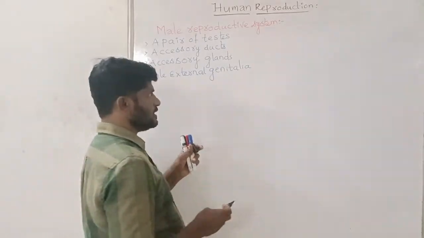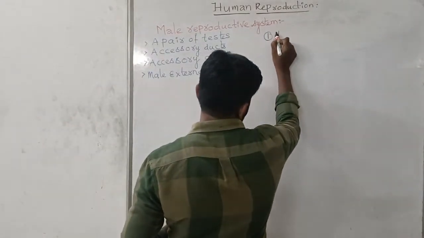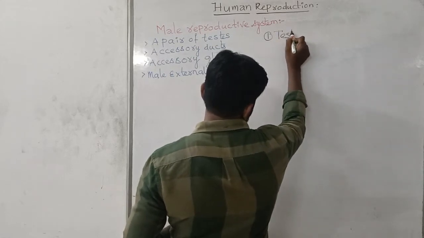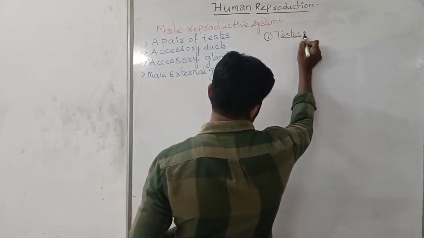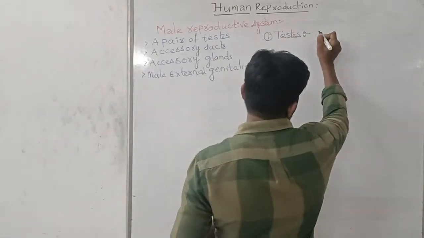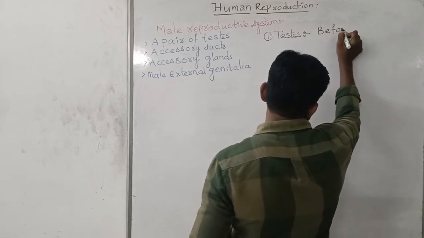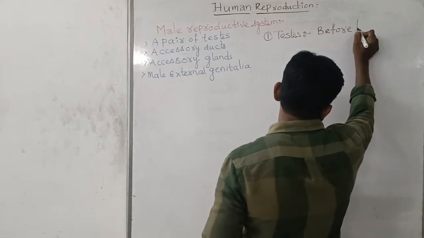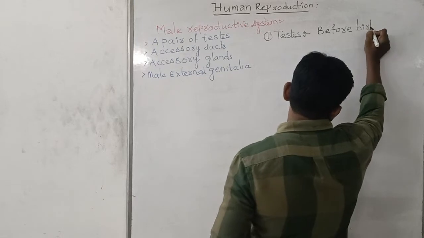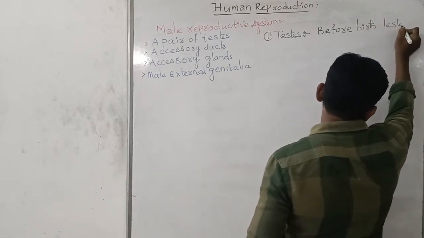A pair of testes. Testes are located inside the abdominal cavity before the birth. Before birth, testes are present inside the abdominal cavity.